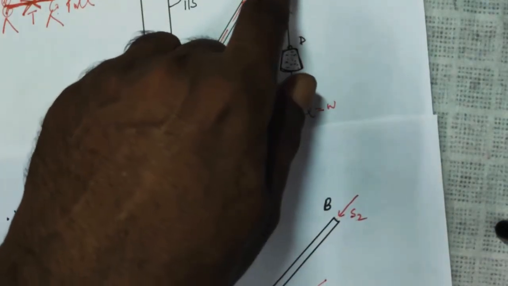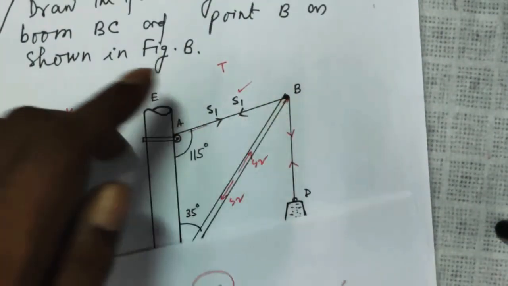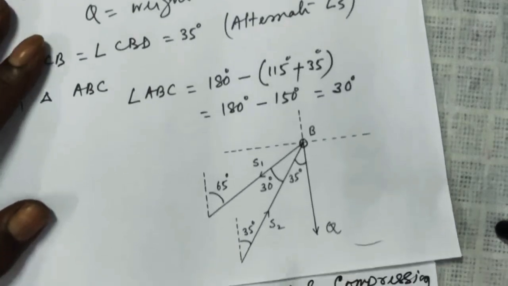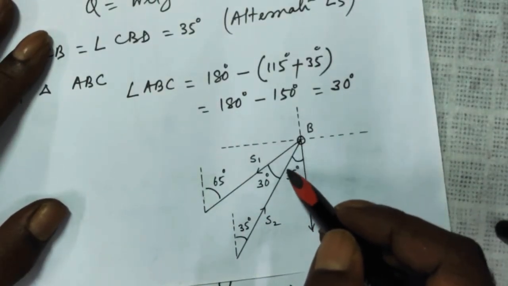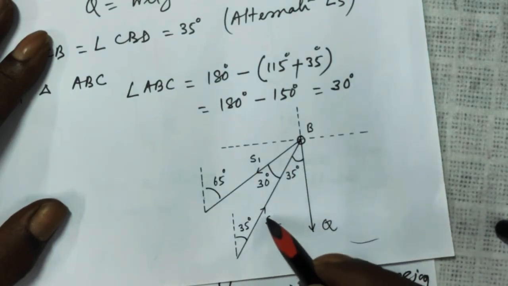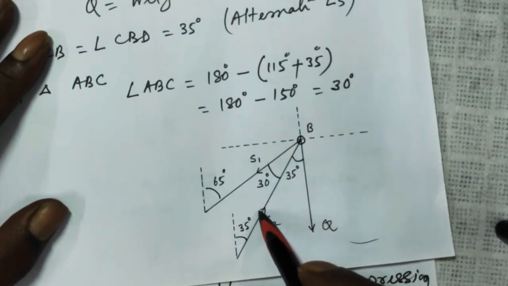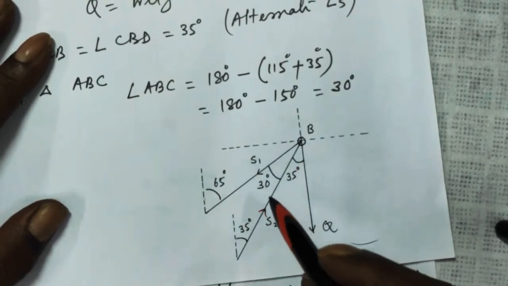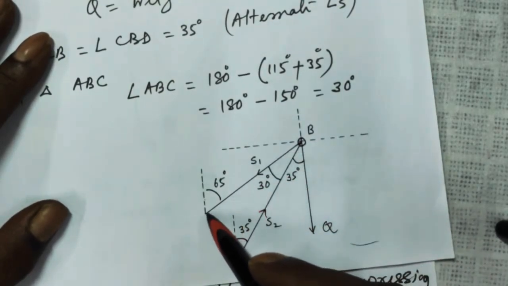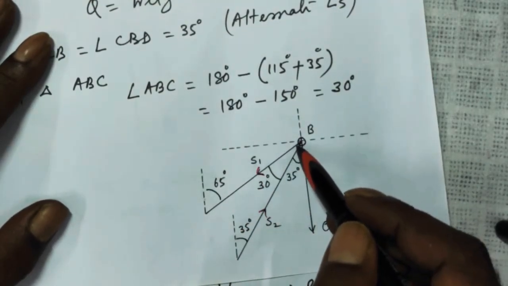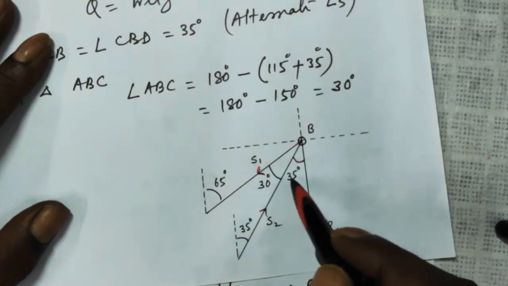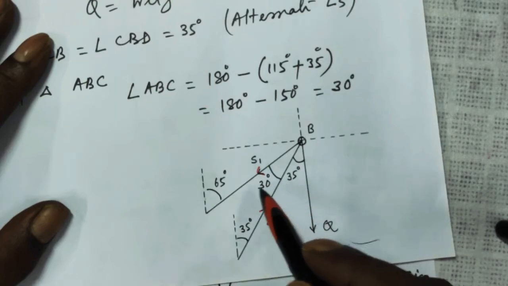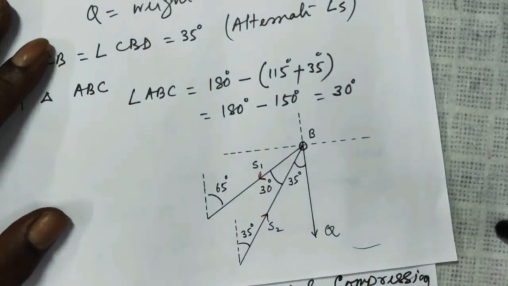So point B, I am representing here. Here there is a weight W. This was your prismatic bar S2. I just explained it will be towards the joint, and this was your string, and this S1 will be away from the joint, right? So now the question is how these angles, how this is 30, this is 35, this is 65, and that is to be explained.